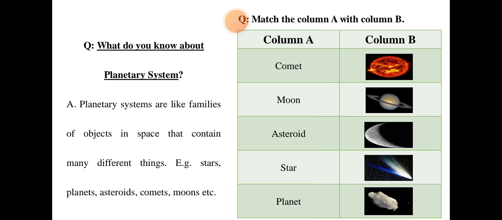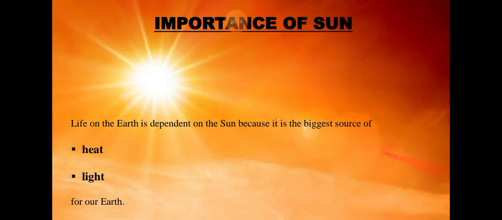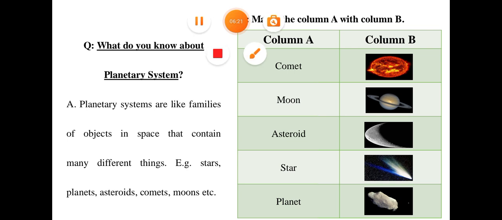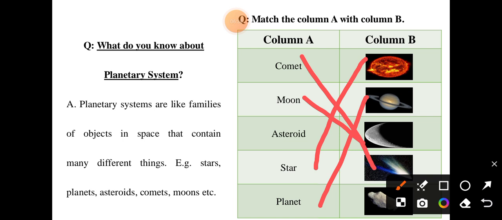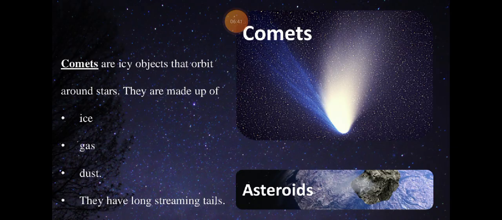Now match the column. Okay, let me match it. First of all, this is a moon, and then a planet. Then a star. Then a comet. Then an asteroid. Hope you can understand it.